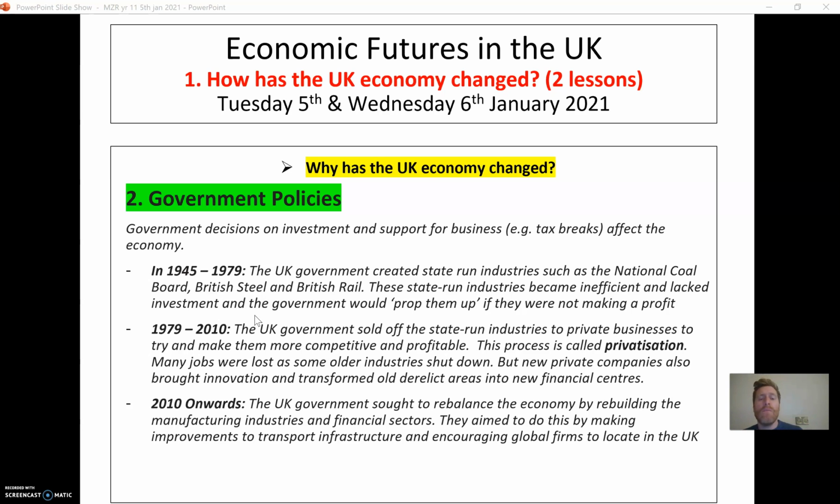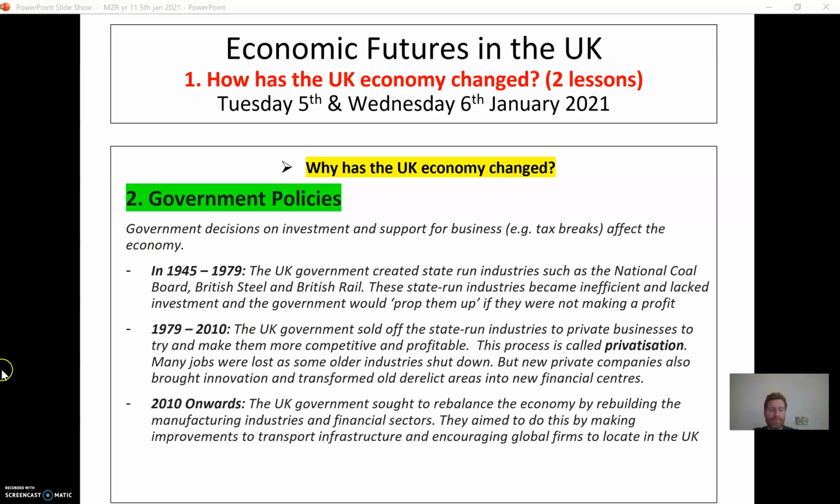And they aim to do this by making improvements to the transport infrastructure of the UK. So you might have heard of HS2, which is this high-speed railway line trying to link London to other cities in the UK, and that will make it more attractive for foreign companies to perhaps locate around the UK. You might have heard of Crossrail, which made it easier to get quicker across London. So by trying to improve our infrastructure, they're trying to improve the speed at which we can move goods around the country, which will hopefully boost our manufacturing industry. They've also tried to encourage global firms to locate in the UK. So that is the way in which government policies have had a big impact on our changing economic structure in the UK.